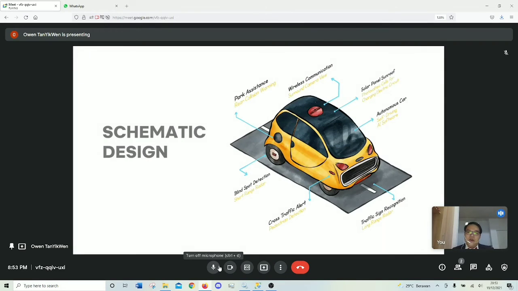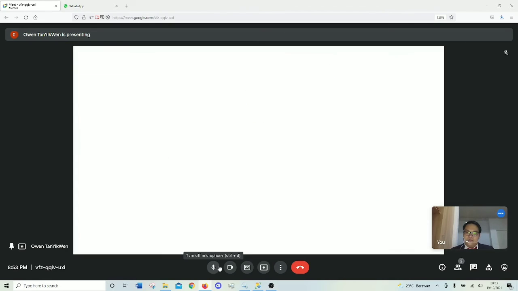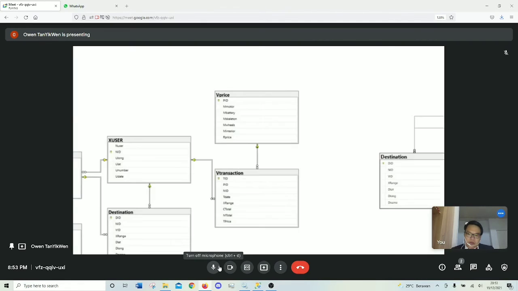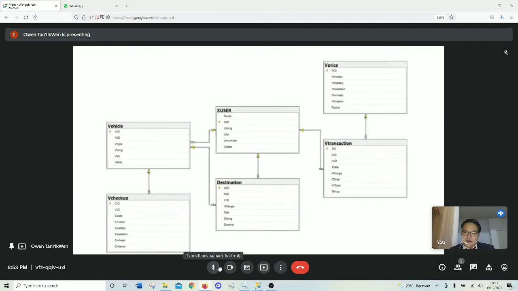Okay, thank you very much. Now I will tell you guys about our schematic designs for our SQL. Now in our schematic designs, we have this table right here. We already have the X user, vehicle, fee checkup, destination, fee transaction, and fee price.